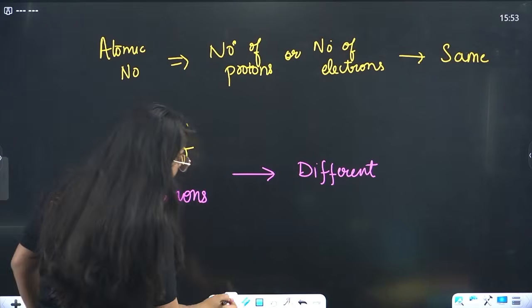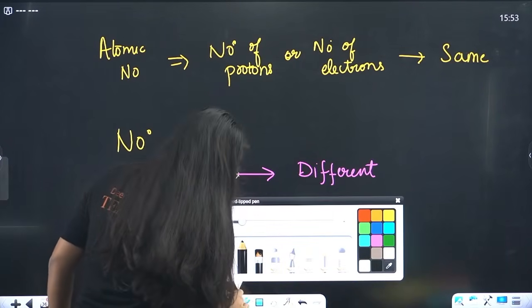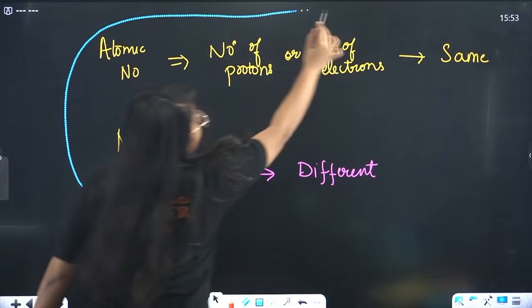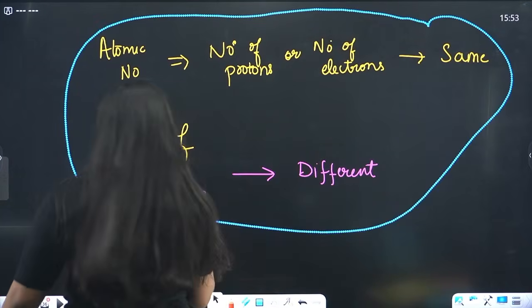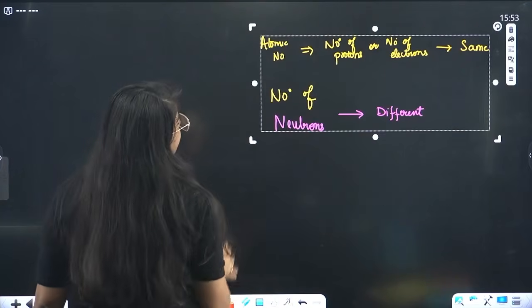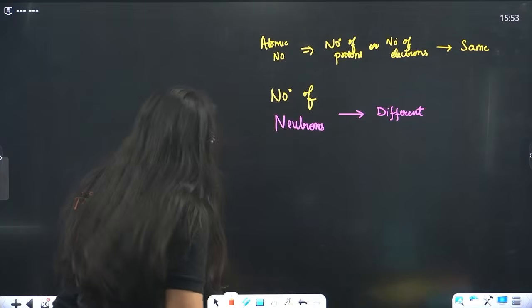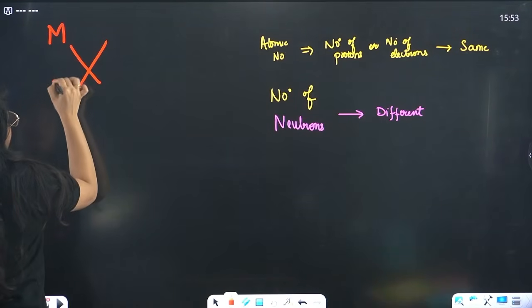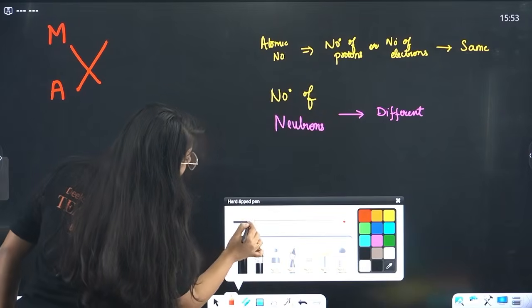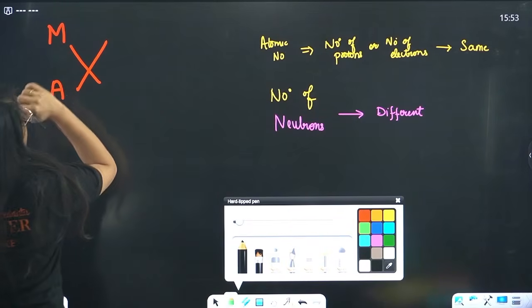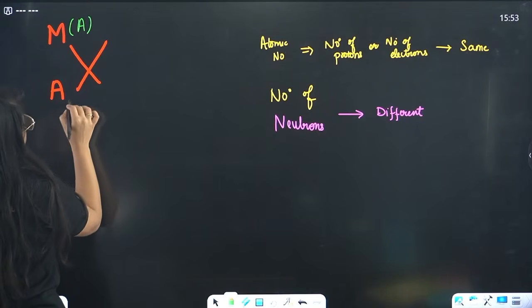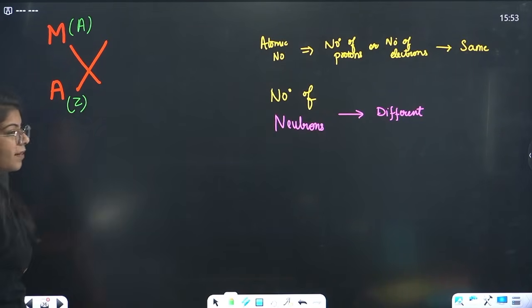Do you remember we wrote a very good symbol? Okay, let me write it here. Done. Now we wrote a symbol X, with M as the mass number, depicted by A, and the atomic number depicted by Z, right?